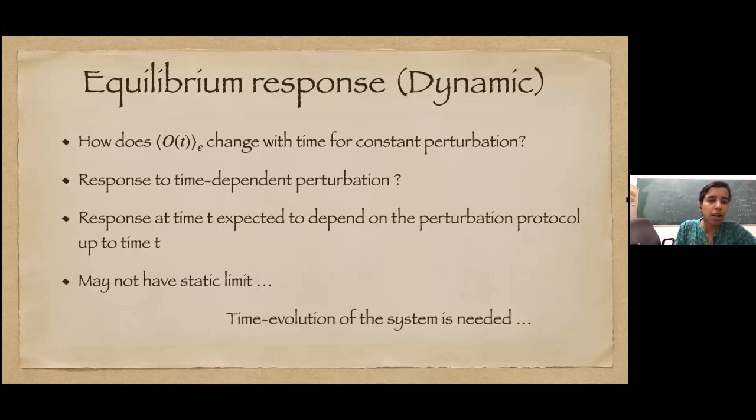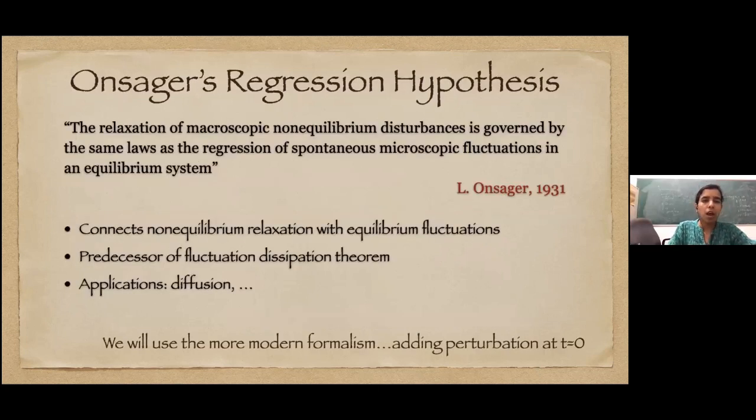In general, a response at time t, we expect it to depend on the perturbation from time t equal to 0 to t. The whole history should decide what happens to the response. And in some cases, it may not even have a static limit, for example if we have a time periodic force or something like that. So we need to know about the time evolution of the system.